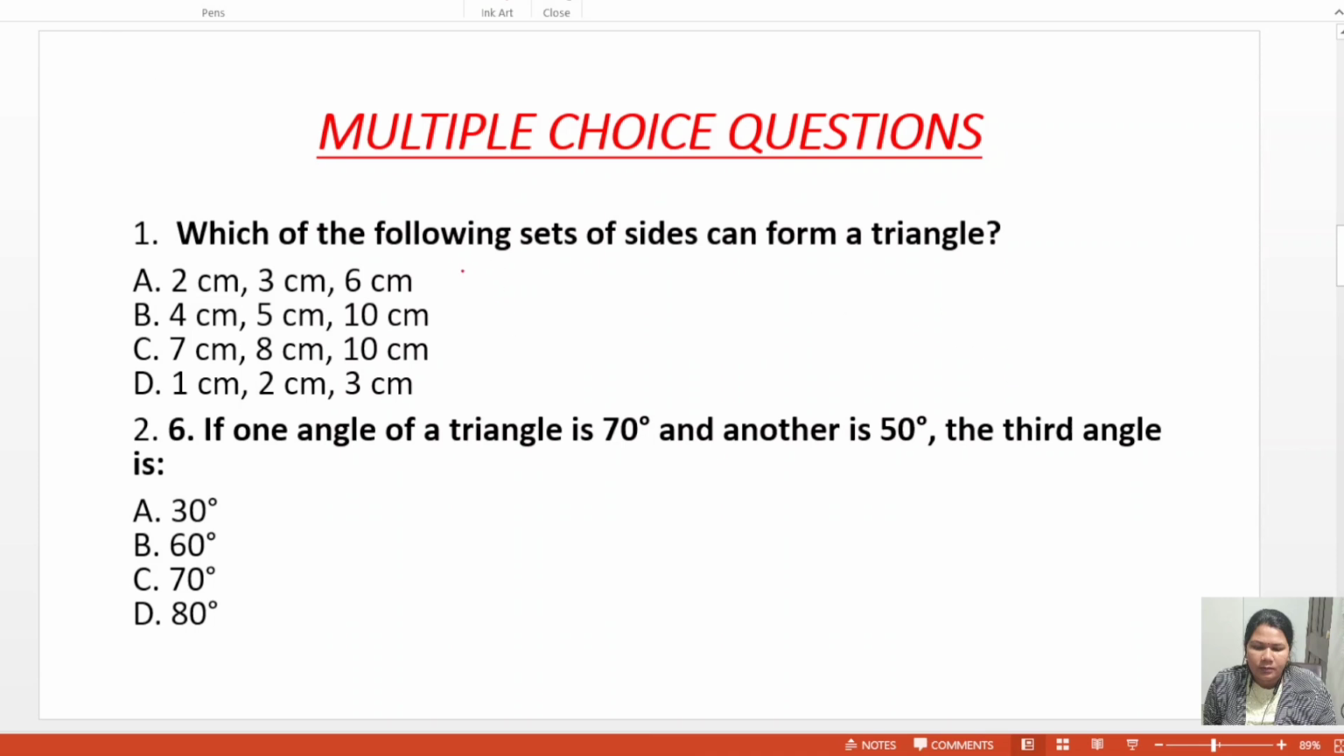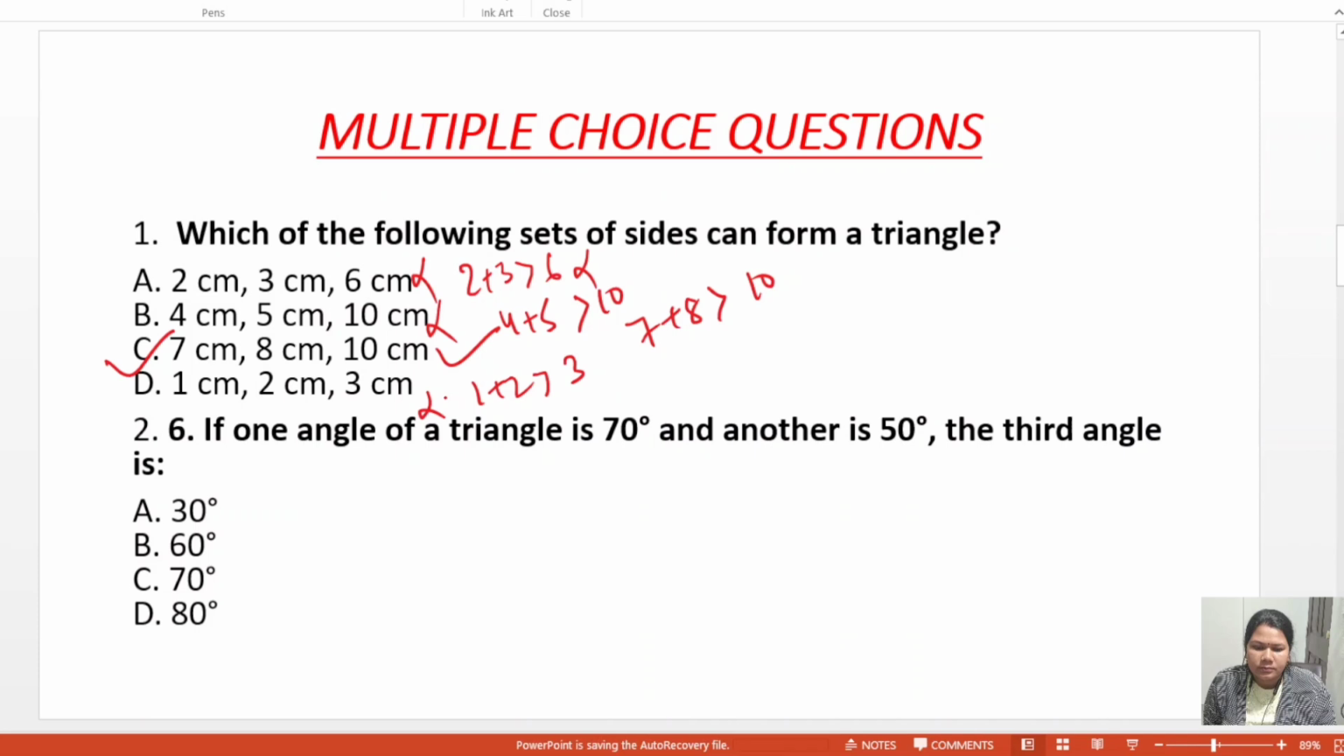Add. 2 plus 3 greater than 6? No. Then this? No. 4 plus 5 greater than 10? No. 7 plus 8 greater than 10? Yes, correct. Then the next option, 1 plus 2 greater than 3? No. Then C option is the answer. Only C follows the rule.